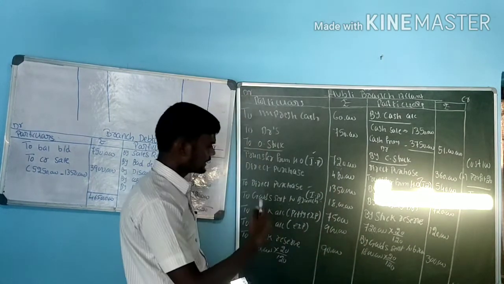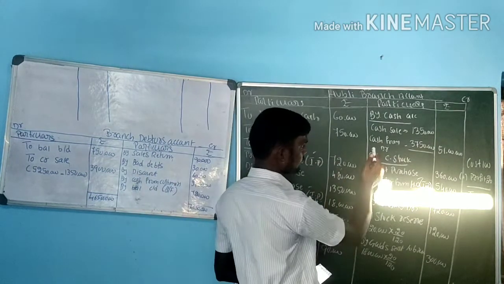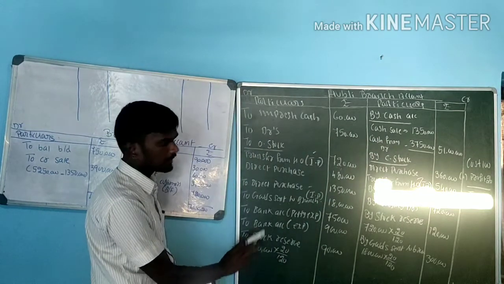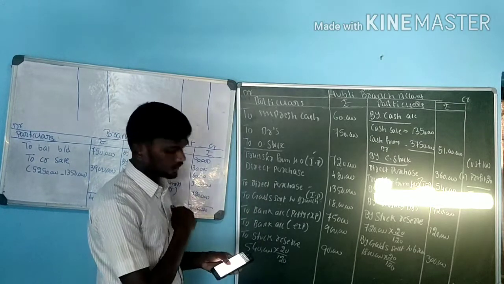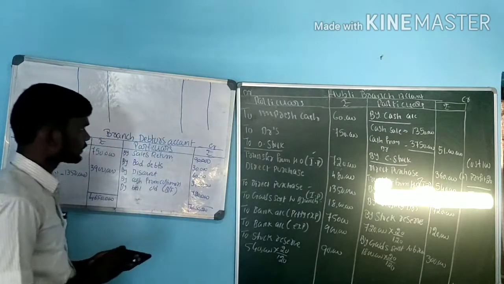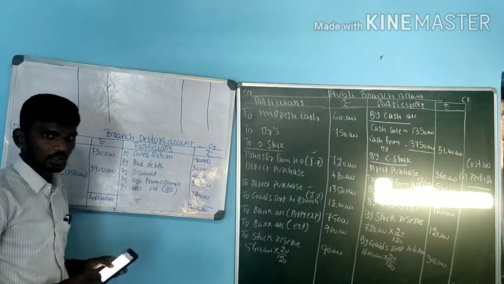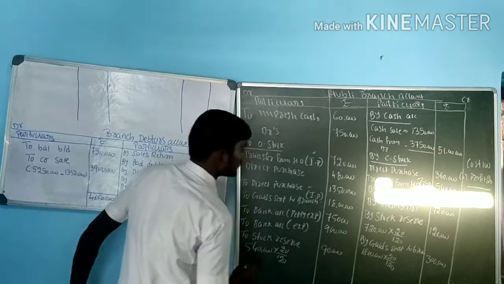Similarly, sometimes for goods returned to branch, we usually write on the credit side and the same amount on the debit side as sale. But in this question, there are no goods returned to branch. Then, in almost every problem of 40 marks, you have to prepare the branch debtors account. Identify whether we are getting profit or loss here.